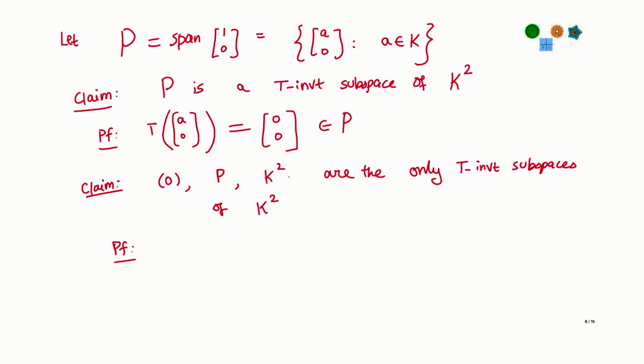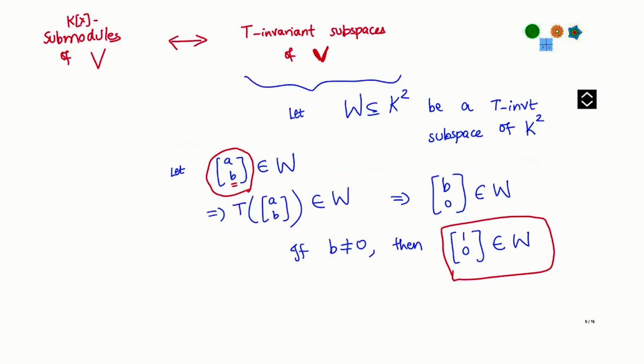Okay. Why not? Well, that is what we just tried to show here. Suppose W is a T invariant subspace of K^2. Okay. So, let us pick such a guy. What do we conclude? If I have a vector in W in which B is not 0, okay, then I conclude that (1, 0) belongs to W. Recall that is what this argument showed.